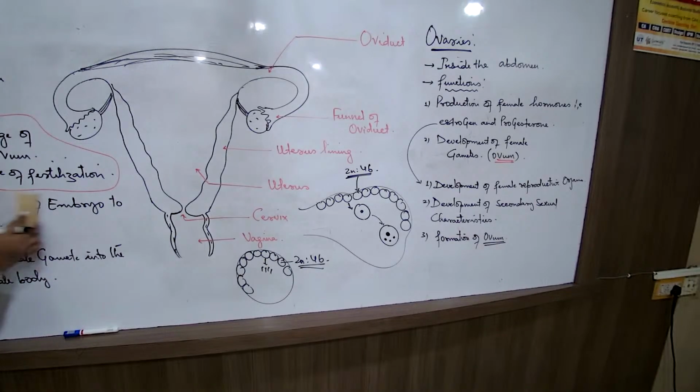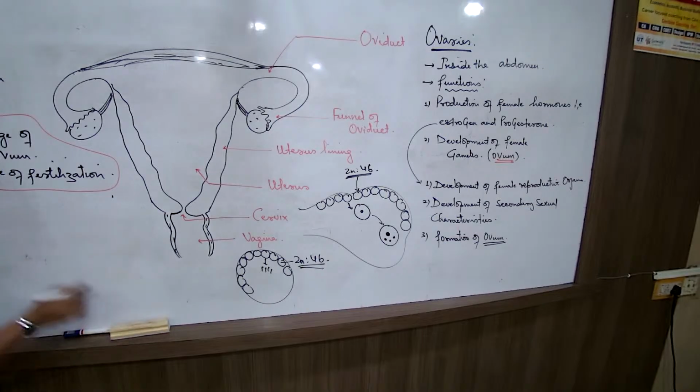Is it not the same when I talk about the cell of the ovary? No, that is not the same. I understand this is the cell of the ovary. The same 46 chromosomes, but this is a cell of the ovary. If it is meiosis, should it not produce 4 cells? Yes, it will produce 4 cells, but one cell will have the maximum amount of cytoplasm. The rest, all of them will have 23 chromosomes. Male and female gametes, all will have 23.